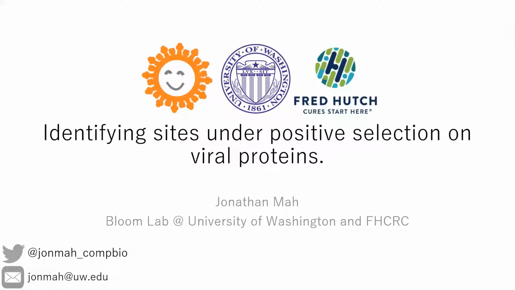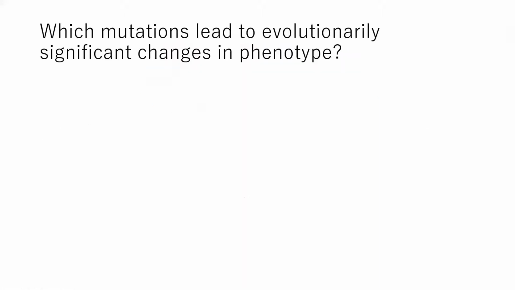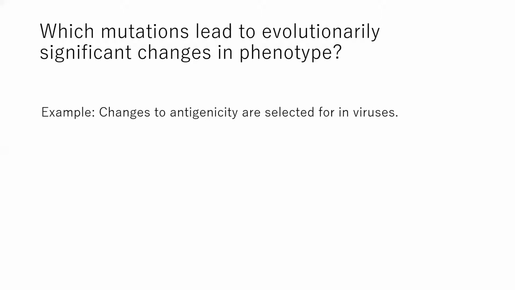I am an undergraduate working with Dr. Jesse Bloom's group at the University of Washington and the Fred Hutchinson Cancer Research Center. And today, I'll be discussing some of my ongoing work concerning methods for identifying sites under diversifying or positive selection on viral proteins. So an important goal in genetics is to identify which mutations lead to evolutionarily significant changes in phenotype. I study this through the lens of protein evolution, and specifically, I am interested in identifying positively selected for sites which alter antigenicity in viral proteins.